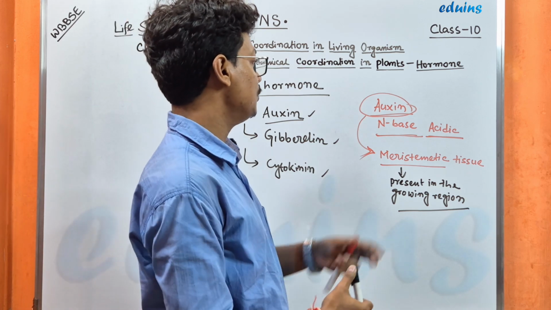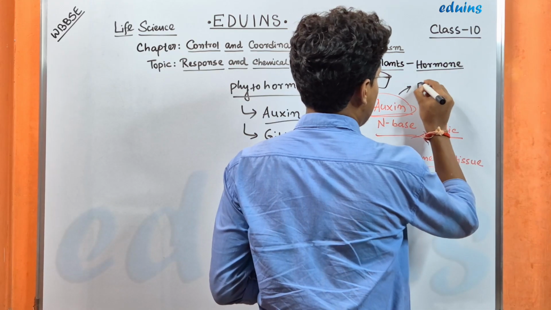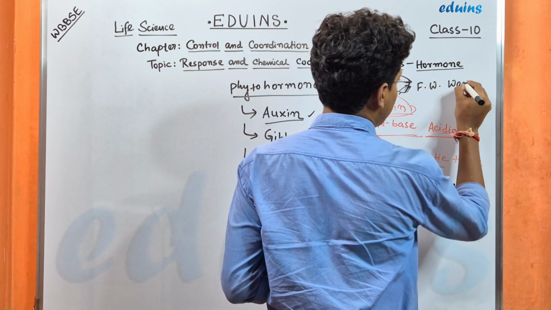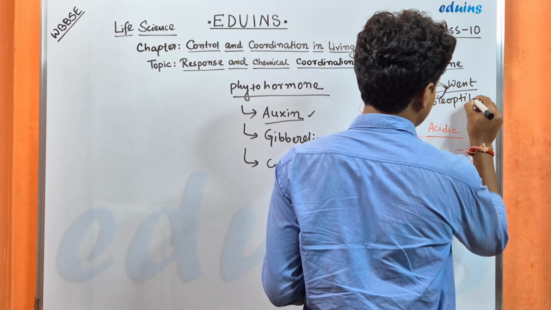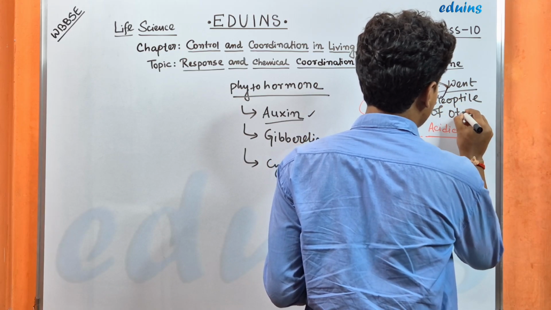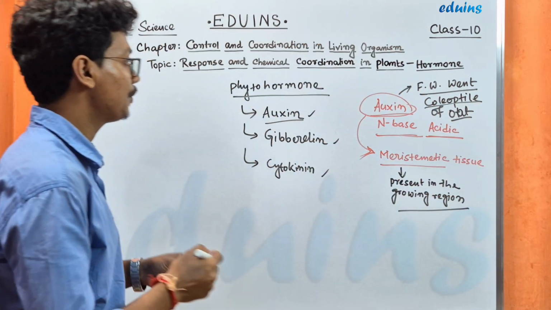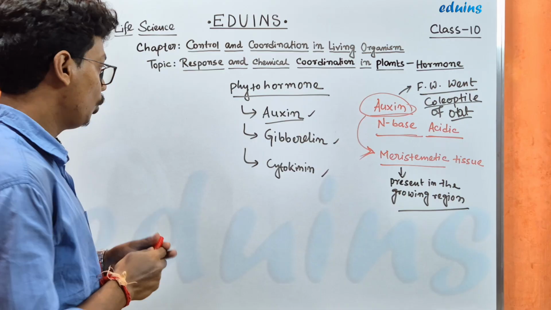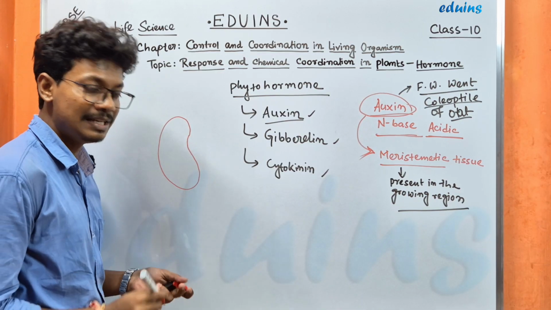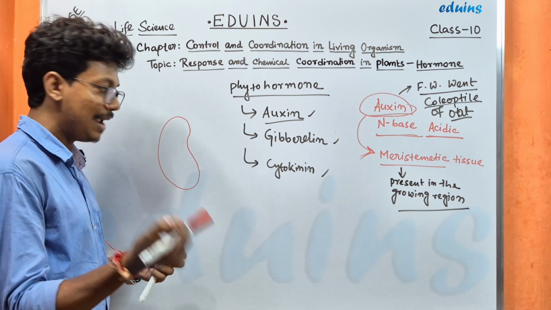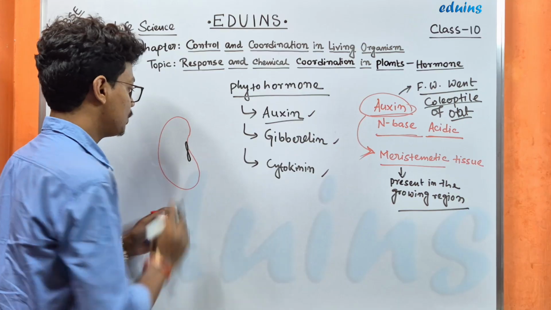Next, auxin was discovered by F.W. Went in the coleoptile of oat. Now the question is, what is coleoptile? In case of a seed, we know inside the seed there is a future embryo.